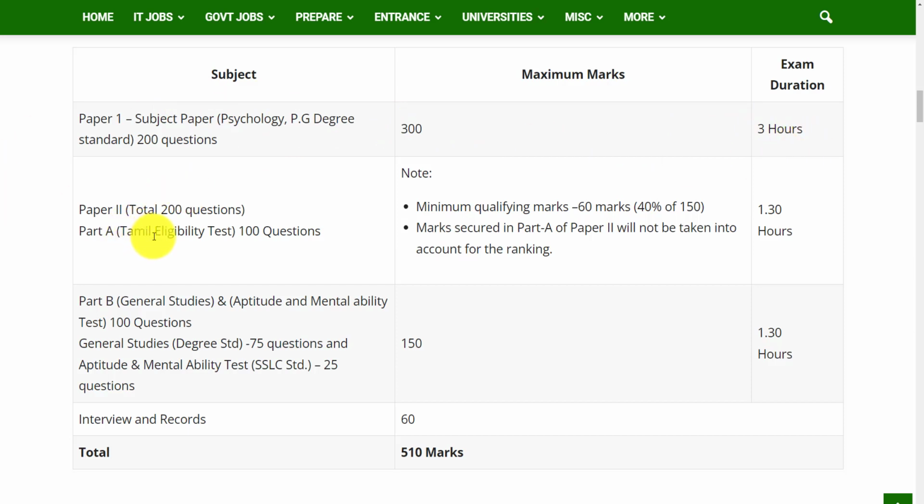And in paper 2 there will be two parts, part A and part B. Paper 2 total marks is 200 and part A is the Tamil Nadu eligibility test, in which you will get 100 questions, and the minimum qualifying mark in this paper is 60 marks, and marks secured in part A of paper 2 will not be taken into account for the ranking. And the time duration for this part A is 1.5 hours.